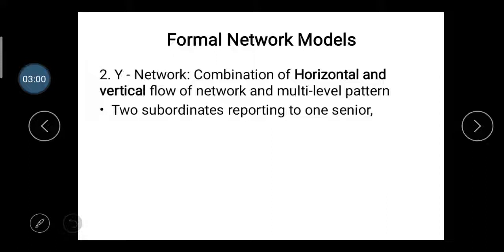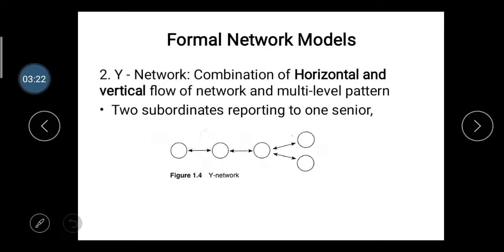This type of network is available in multinational firms, when a number of firms are working in different nations. They have one single headquarters, so they have to report their communication to their seniors.